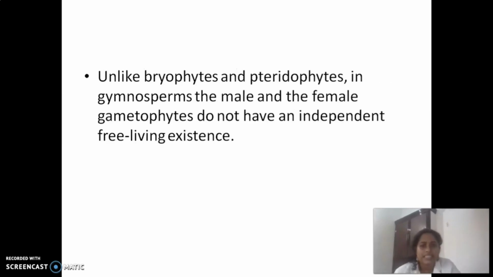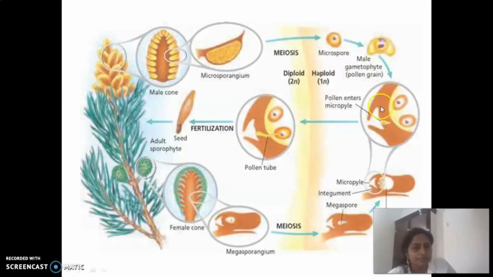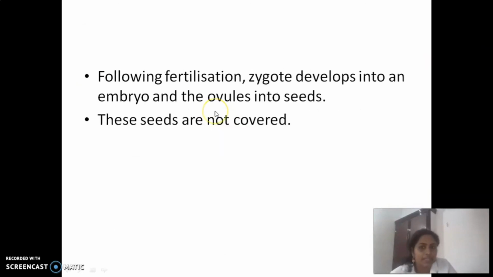Okay, so let's discuss the chart again. Here, the pollen grain formation takes place and megaspore formation takes place. And this pollen, see, this is pollen, enters the micropylar end, and it moves and fuses with the ovule. After this process of fertilization, the seed formation will take place. Okay, clear? So that is about